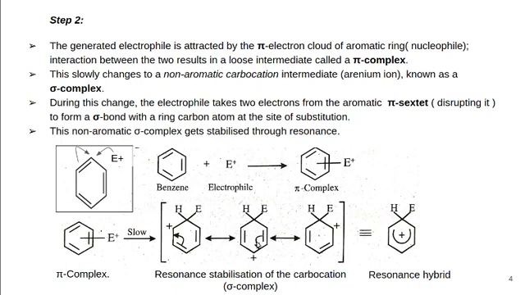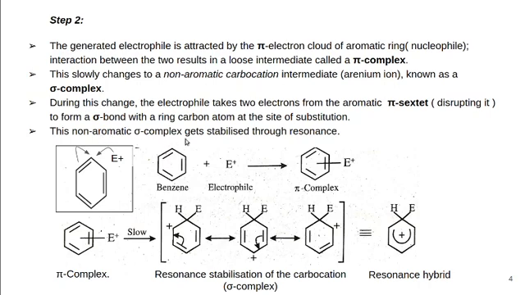Similarly, this electron pair will shift to this bond. Then this carbon will get a positive charge, and this bond becomes a double bond. In this way, the carbocation gets stabilized, resonance stabilized. So this is the resonance hybrid structure. The positive charge is on this carbon, this one, and also this carbon. So we can represent it with one structure, that is the resonance hybrid.